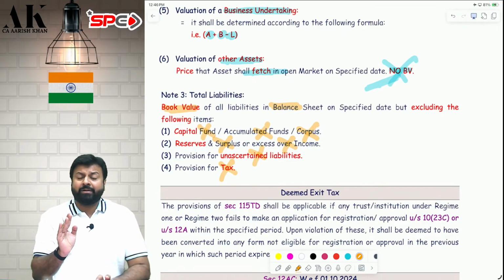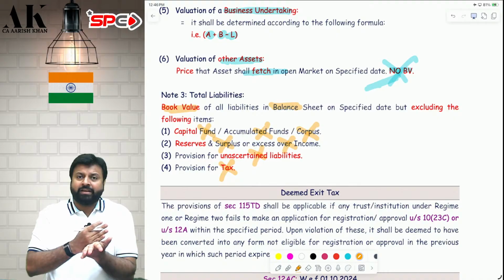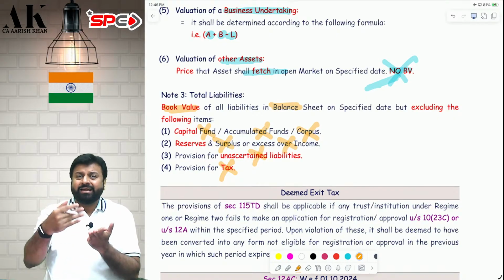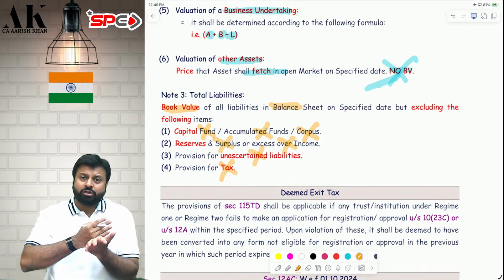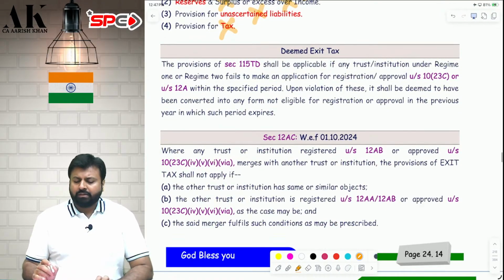Again, you will not take the liabilities which are incurred before creation of the trust. Before registration of the trust, sorry. The trust was created in 2015. Registration happened in 2020. Trust dissolved in 2025. So you will not take the liabilities from 2015 to 2020. Be very careful. Okay. Now, deemed exit tax.